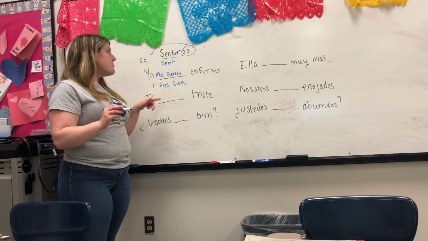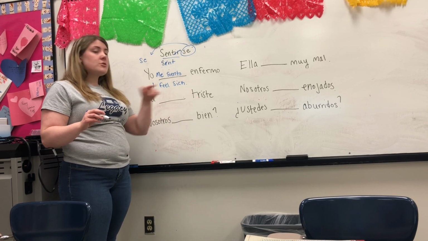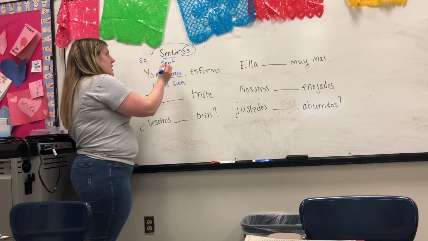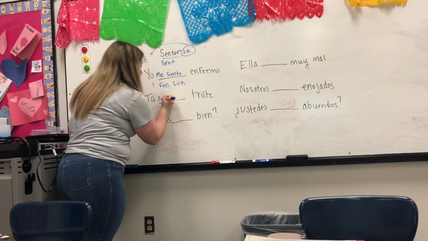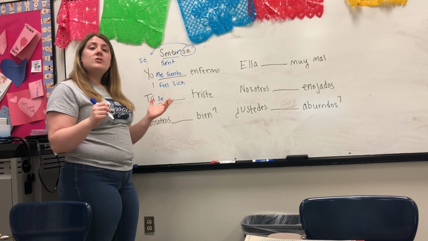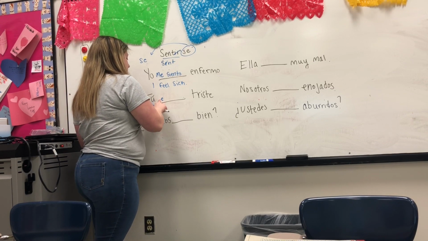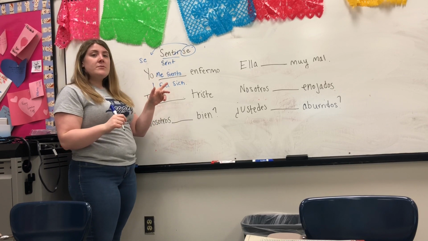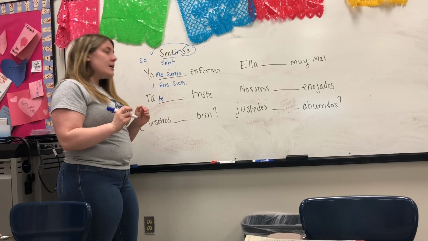All right, the tú form. Tú blank triste. Remember, step 1, you take off the se and you put it in front. But se doesn't go with the tú form. It needs to change to te. So tú, te. Now I need to conjugate my verb. I take off my IR.